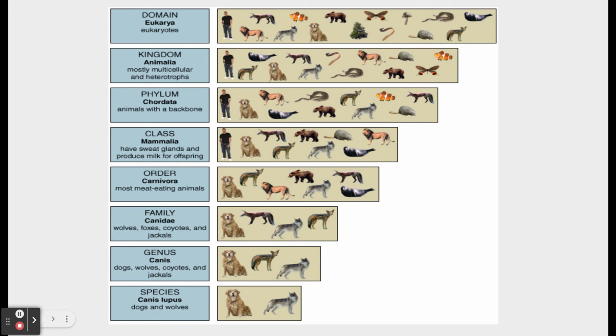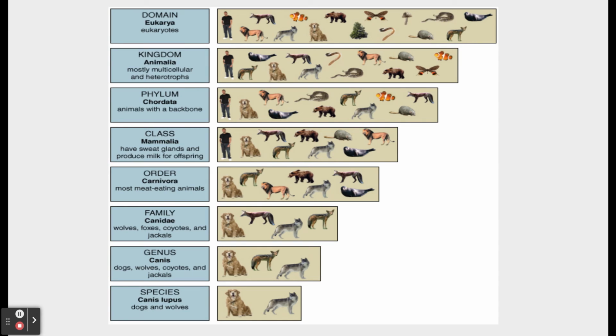Here's a visual that I wanted to share with you. Like I mentioned, the domain is the largest group. These are the eukaryotes. Within this domain, you're going to find the kingdoms that we are discussing, such as organisms that are eukaryotic. If you look to the picture on the right, you can see there's a human, a lion, a dog, a fish, a snake, a mushroom. Plants would even fit in there too, like that evergreen tree. Anything that is eukaryotic is going to fall into the domain Eukarya. The other domains will not have any of these organisms because they will not be eukaryotic.